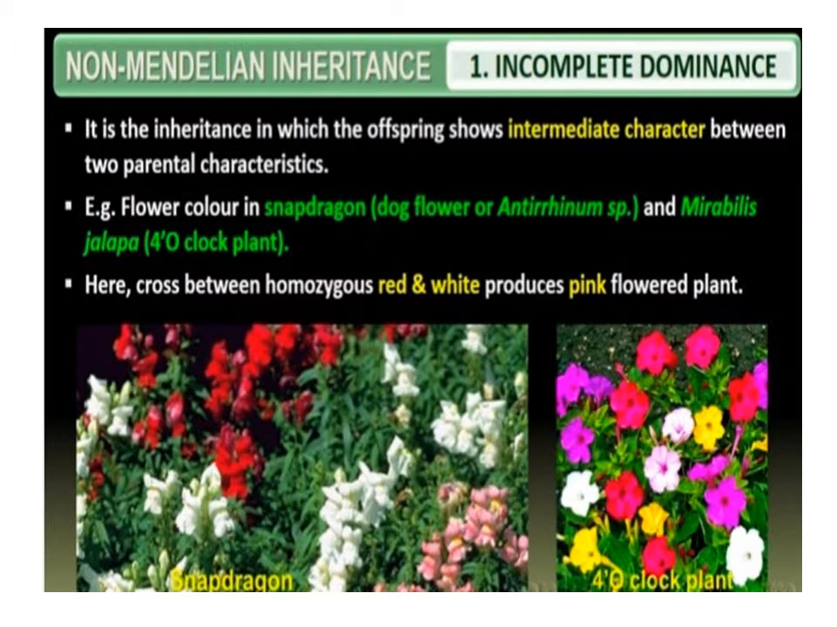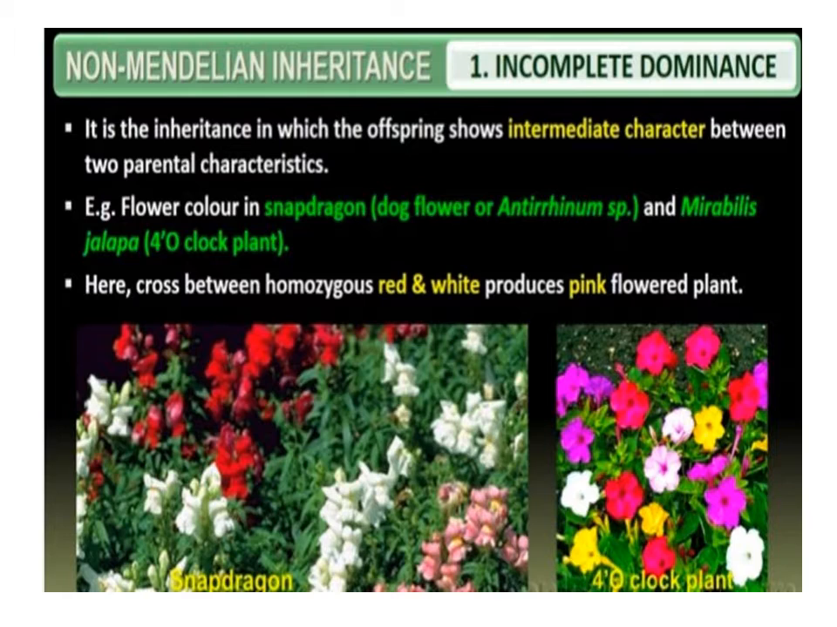First, incomplete dominance. It is the inheritance in which the offspring shows an intermediate character between the two parental characteristics. In some cases, the F1 has a phenotype that does not resemble either of the two parents and is in between the two. It is called incomplete dominance.